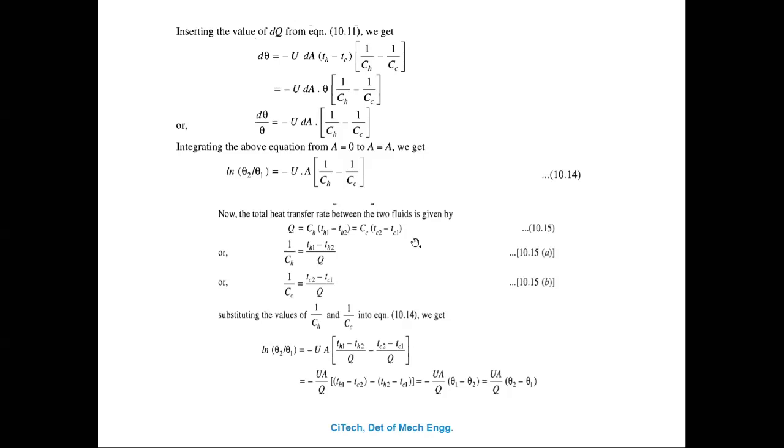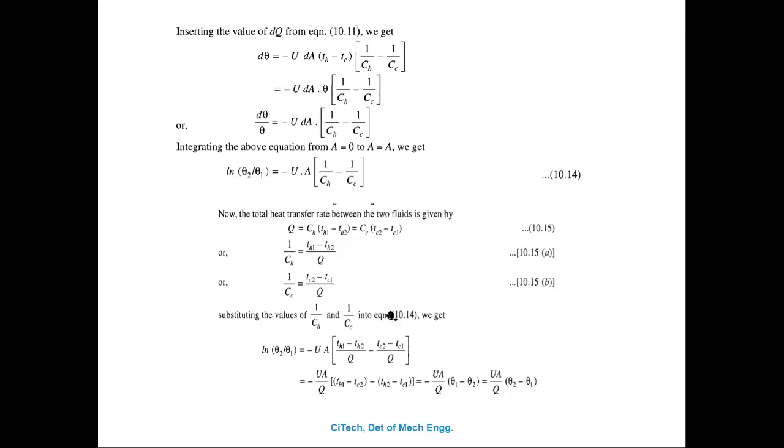By using these equations, you come to know the 1 upon CH and 1 upon CC values. 1 upon CH is TH1 minus TH2 divided by Q, and 1 upon CC is TC2 minus TC1 divided by Q. You need to substitute these into the equation.